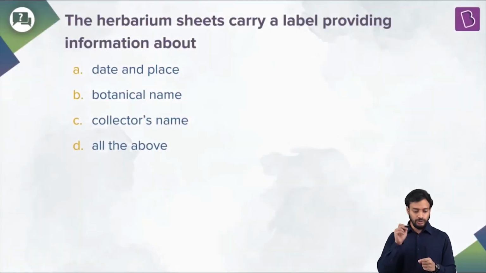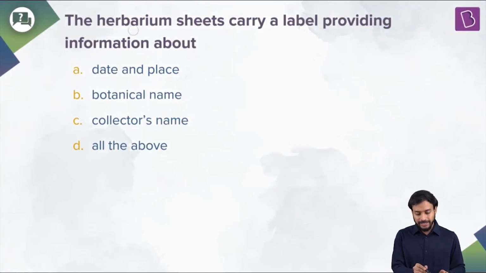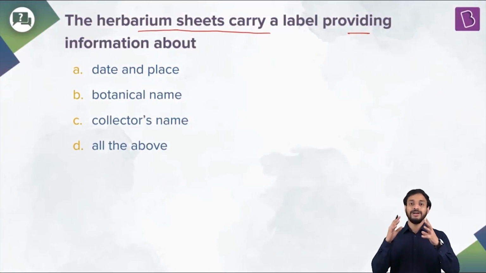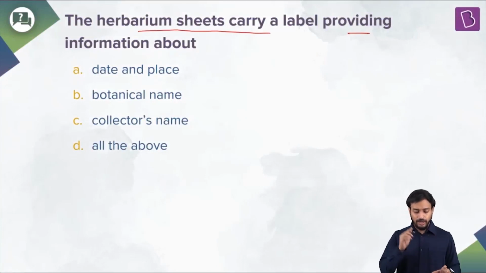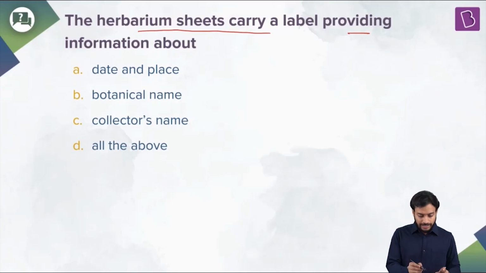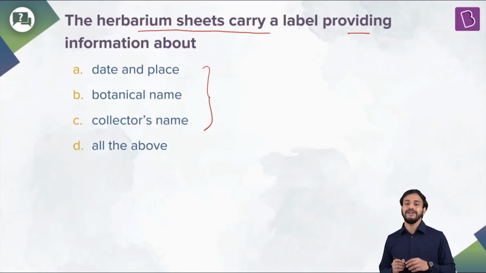Let us try to answer this particular question over here. The herbarium sheets carry a label providing information about, okay, so we are talking about herbarium sheets, and what does the label in the herbarium sheet provide information about? Is it date and place, botanical name, collector's name, or all of the above? That means all of these three. What should be the right answer?